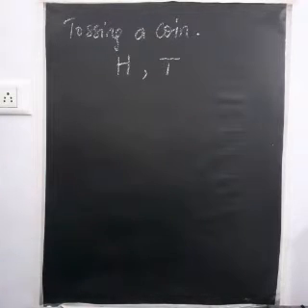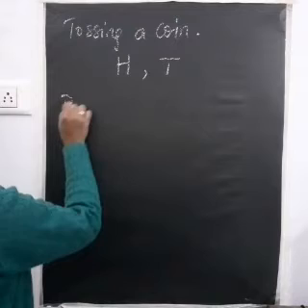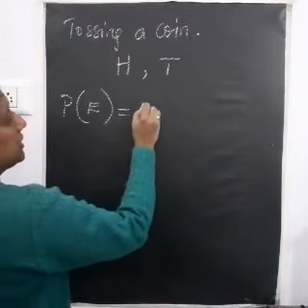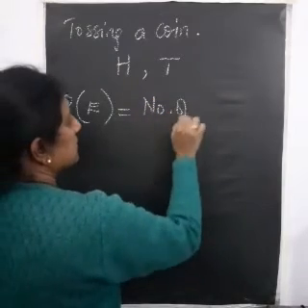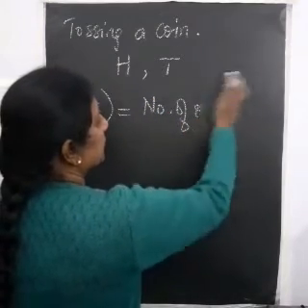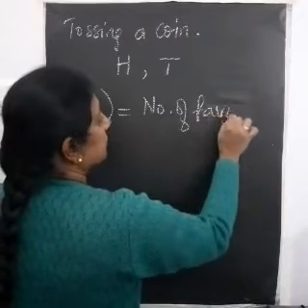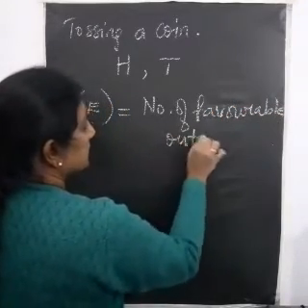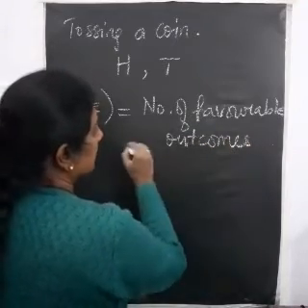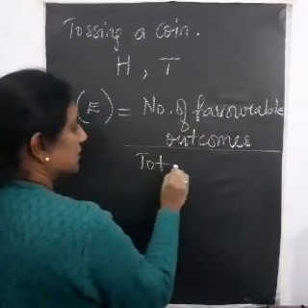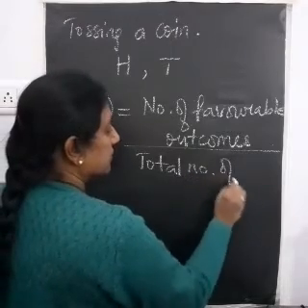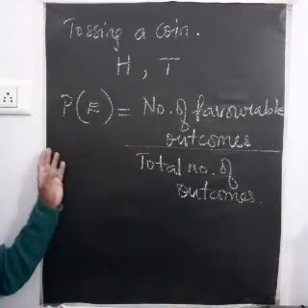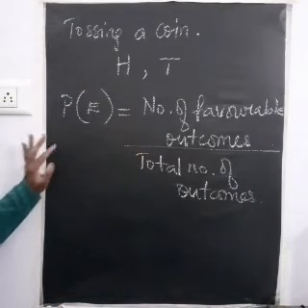Yes? Okay. Now the formula for probability of an event E is equal to the number of favorable outcomes divided by the total number of outcomes. Okay, now this is the formula for calculating the probability. This is the theoretical probability.